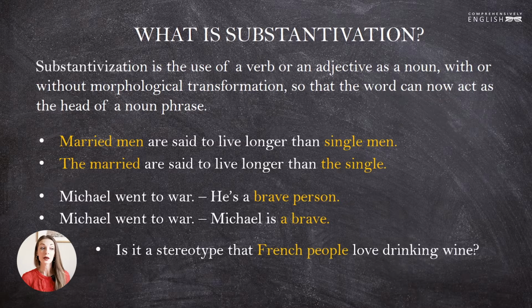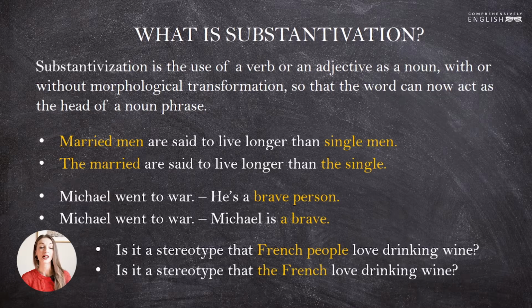Is it a stereotype that French people love drinking wine? Is it a stereotype that the French love drinking wine? Again, we used the article before the nationality, the French, and French is an adjective, and now this adjective is substantivized. It functions as a noun that signifies a group of people who live in France.